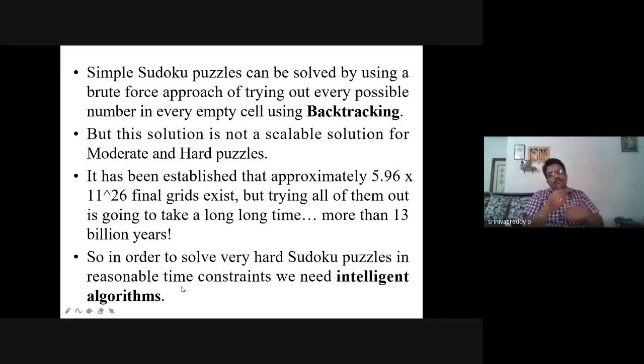There are n number of intelligent algorithms. If you are able to overcome this 13 billion years problem, you can write such an intelligent algorithm for the machine, so that it can solve any kind of larger grid puzzle.